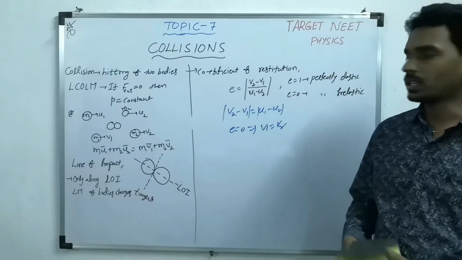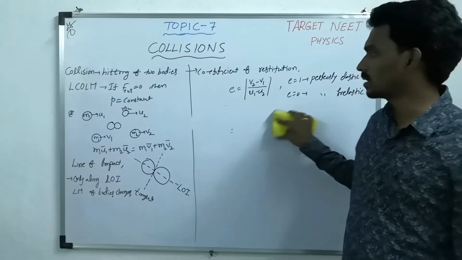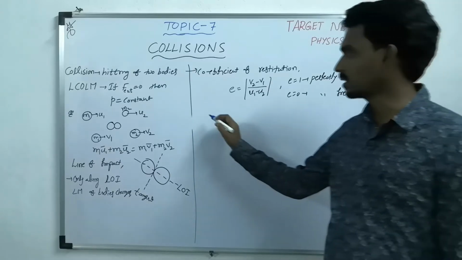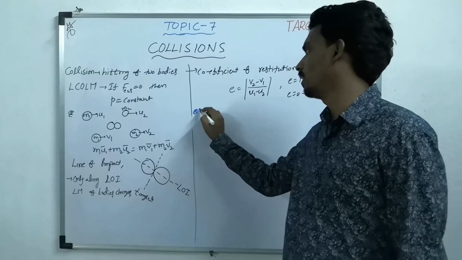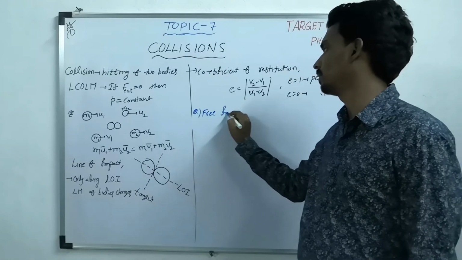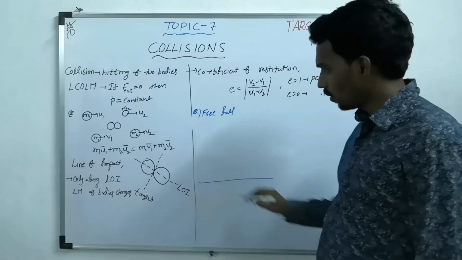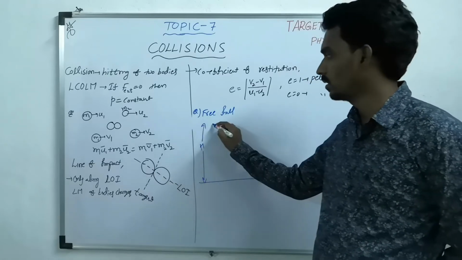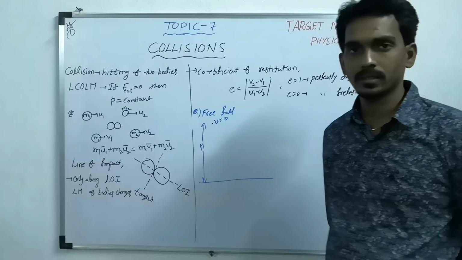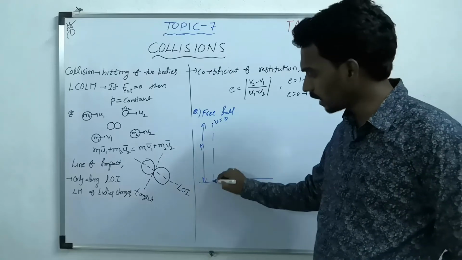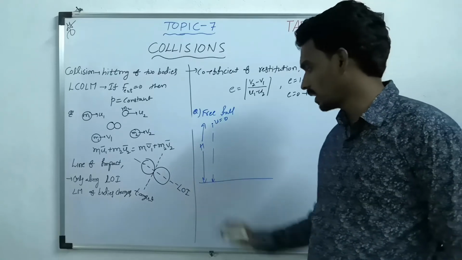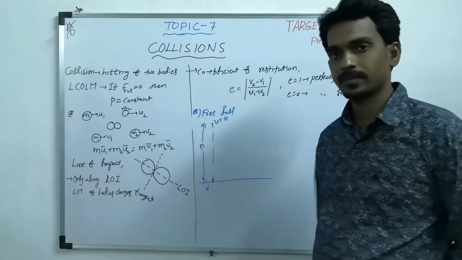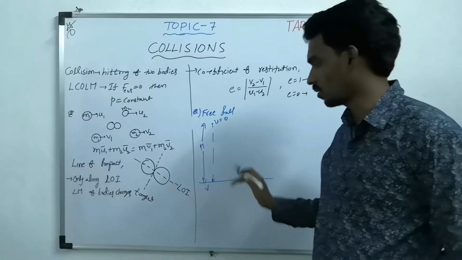So let us try to understand one or two examples based on this coefficient of restitution. One example is free fall. One object is falling freely from a certain height. What is the initial velocity? 0. Now it will hit the ground with some velocity. Let's take v as the velocity just before the first collision.